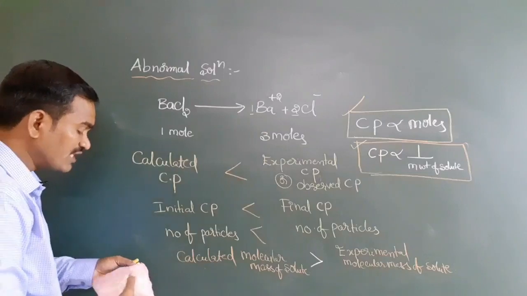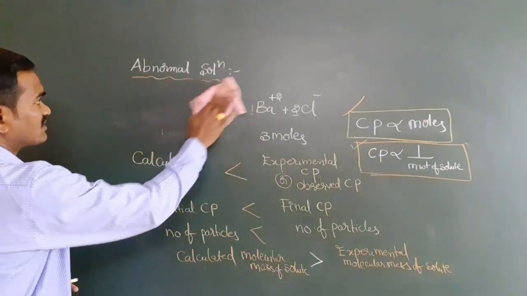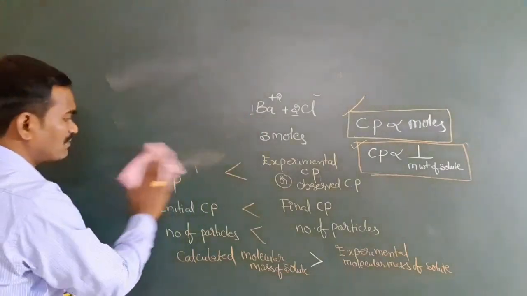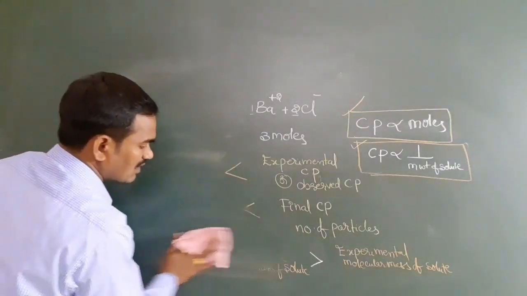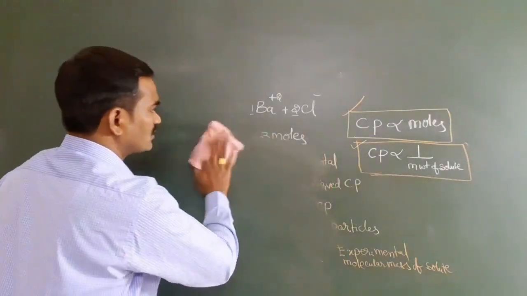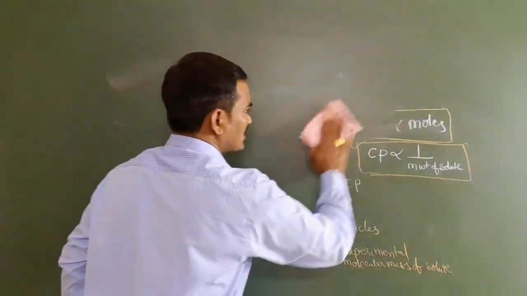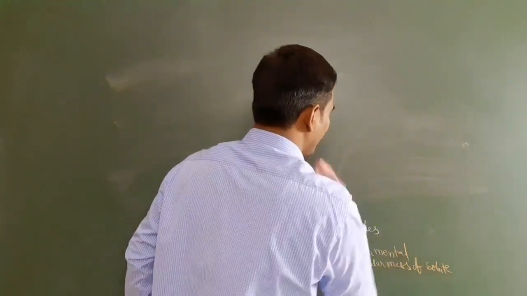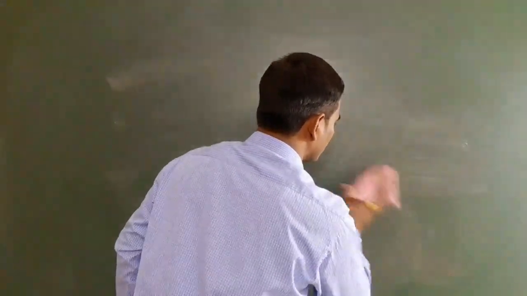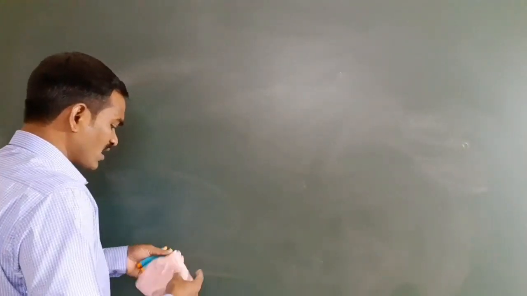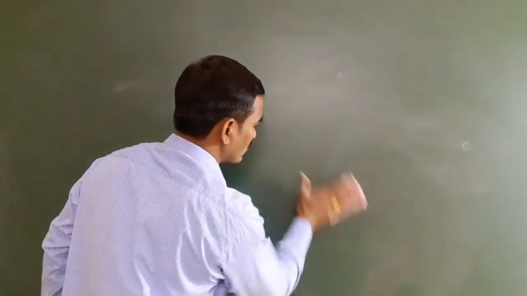So now going to the next step, after abnormal solutions, abnormal molecular masses of solute, abnormal colligative properties, we need to have an idea on the Van't Hoff factor. What is this Van't Hoff factor? How can we use this? All these values we are going to focus on now.